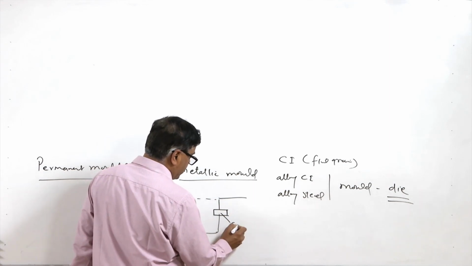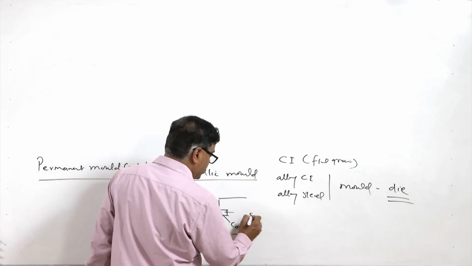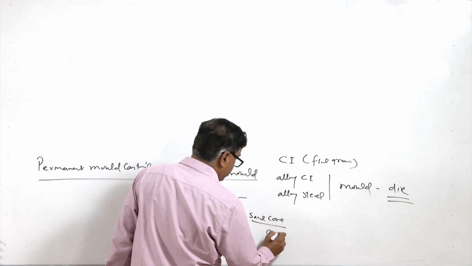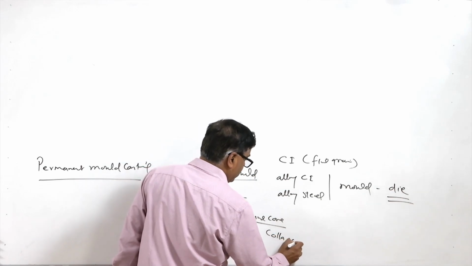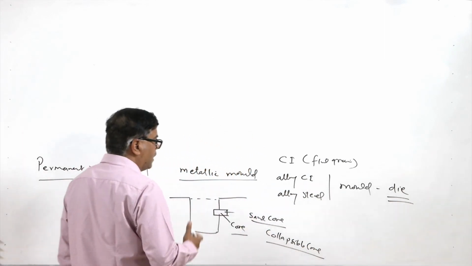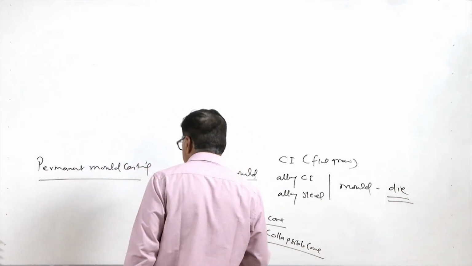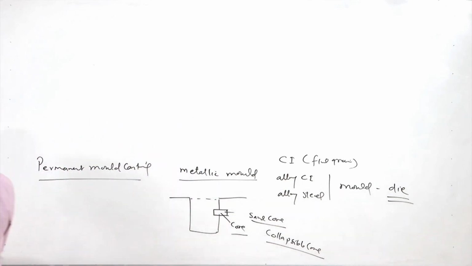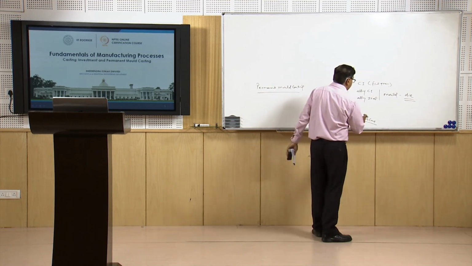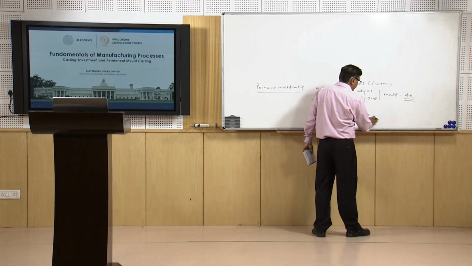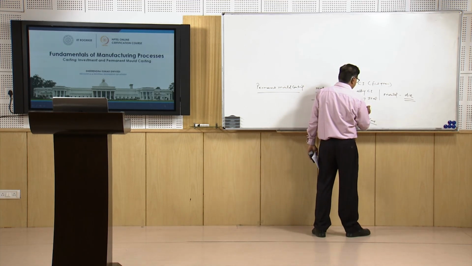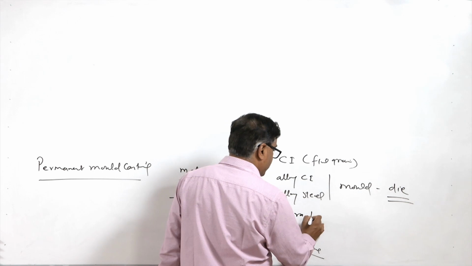If the core is located, the sand cores, which are also called collapsible cores, are used. So, they can be easily taken off, otherwise it is difficult to make metallic cores. Metallic cores make this process complex and difficult, especially the withdrawing of the core. Another material which is also used for making the permanent mold is graphite.